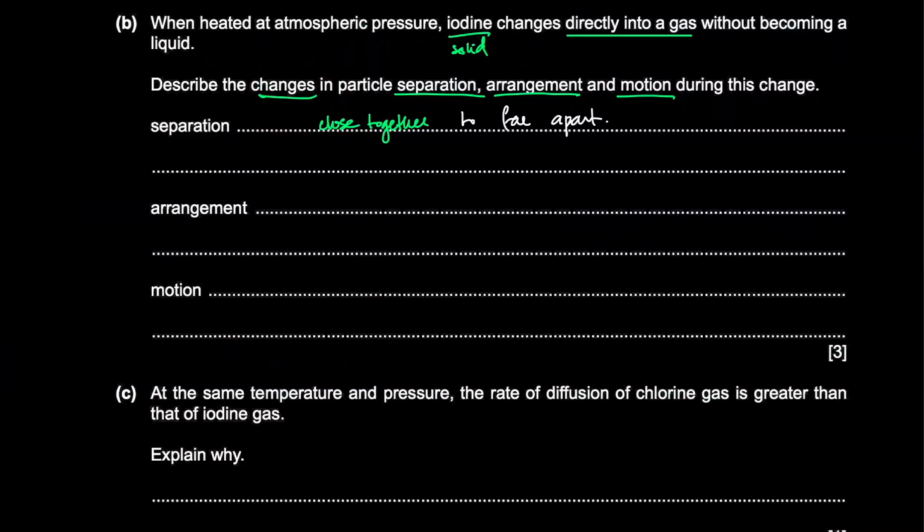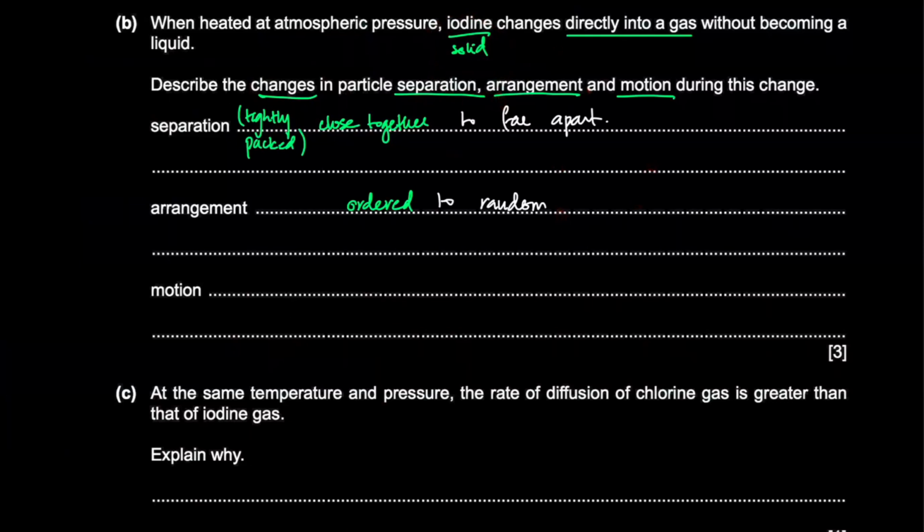The arrangement goes from ordered to random. Separation you can say is close together or tightly packed, it's the same thing, to far apart in a gas. For arrangement, they were ordered because in a solid you have a lattice structure, to random, because now in a gas they're randomly moving around.